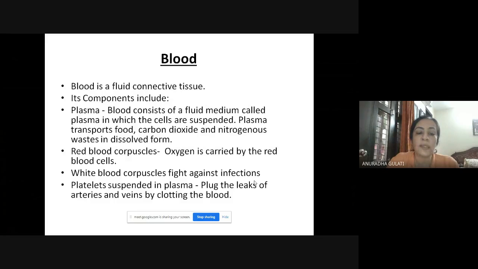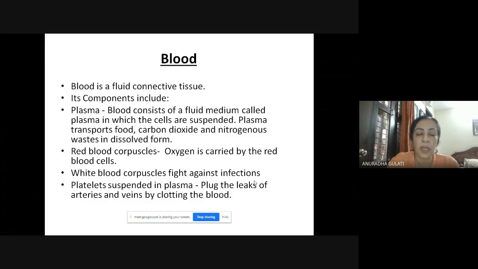White blood cells is another component of blood. These cells fight against infection. In fact, they are known as soldiers of the body. They fight against infection. Anything which is not known to the body or foreign is destroyed by white blood cells. The last component is the platelets.